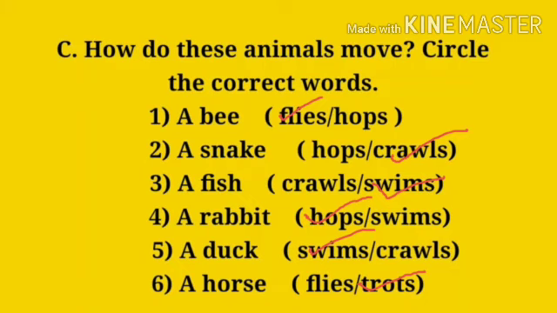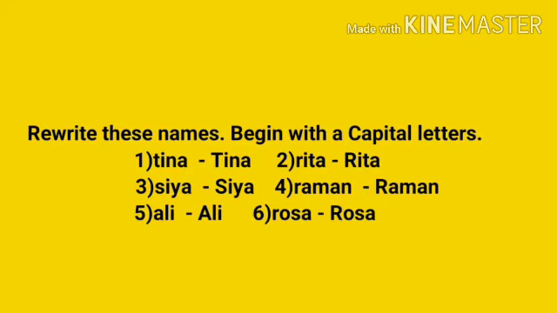Now the next animal name is a rabbit. And the options are hops or swims. So the answer is hops. A rabbit can hop. Now the next one is a duck. What does a duck do? Swims or crawls? So the answer is swims. A duck can swim. Now the next animal name is a horse. The options are flies or trots. So the answer is trots. A horse can trot. Now in the next exercise you have to rewrite these names beginning with a capital letter.